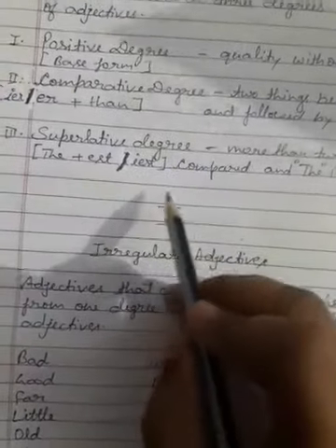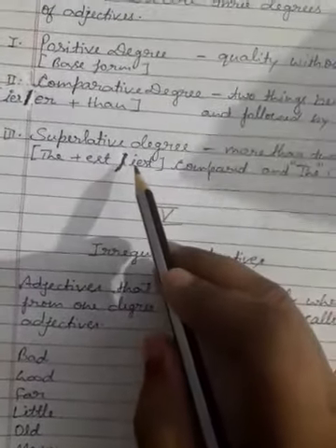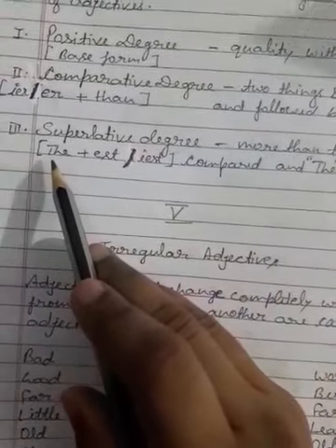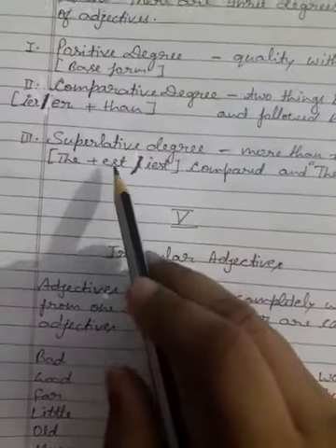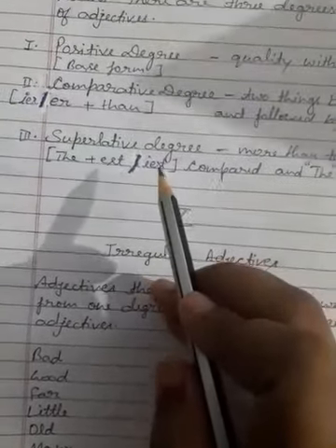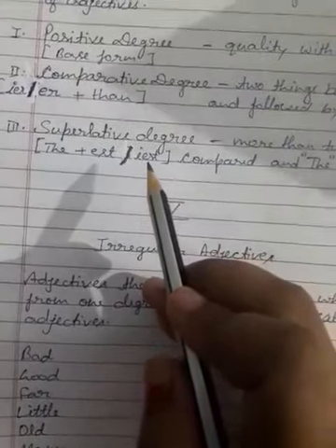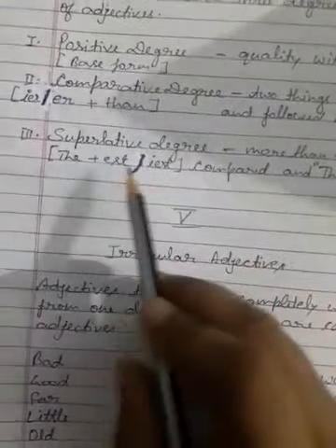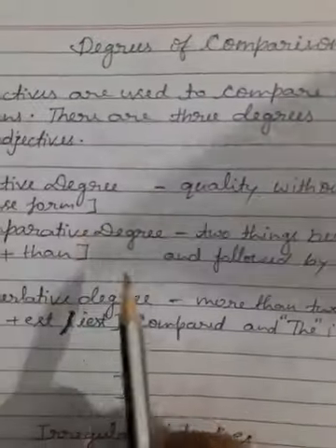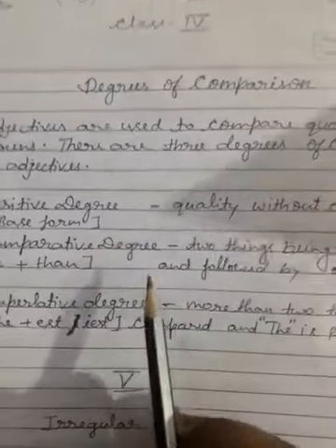And before this superlative form of the adjective, we will use the. So, like tall, we will make it tallest. Big, biggest. Long, longest. Understand? So, we will write like this: the biggest, the longest, the smallest, like that. I hope you all understand this topic, degrees of comparison.